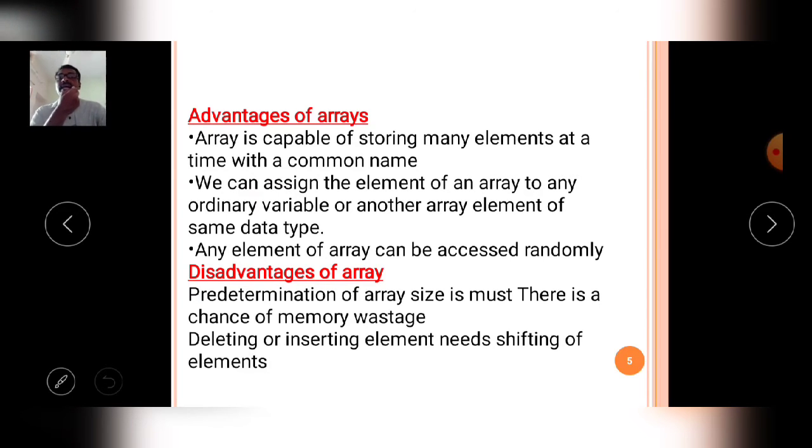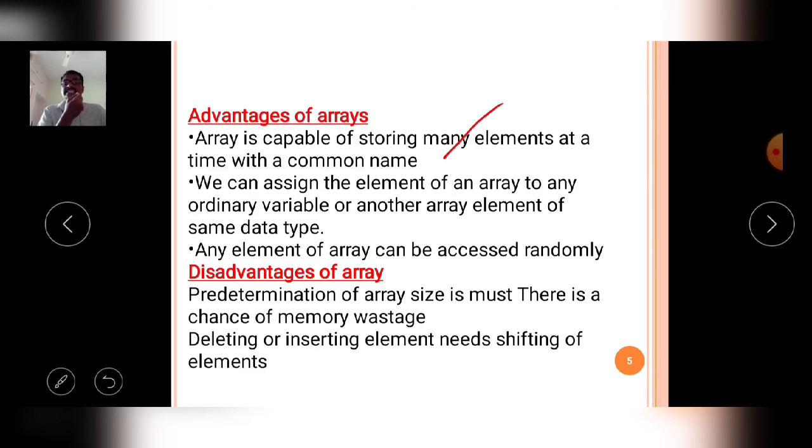That's why an array is capable of storing many elements at a time with a common name. The common name is the marks array name. With the help of a single name only, you can store multiple values. This is a great advantage of an array.